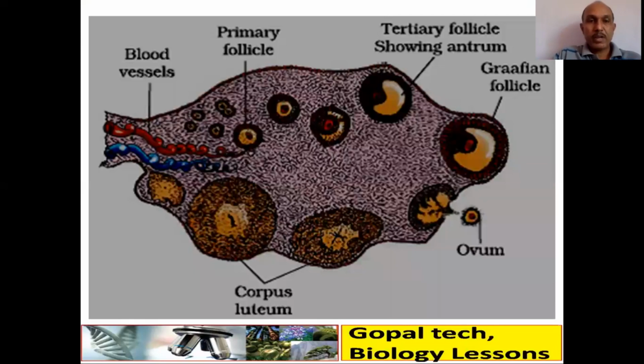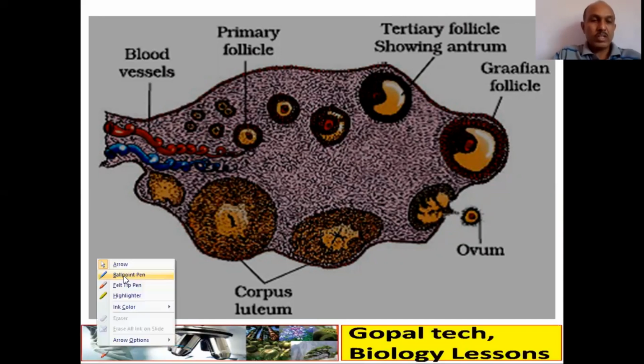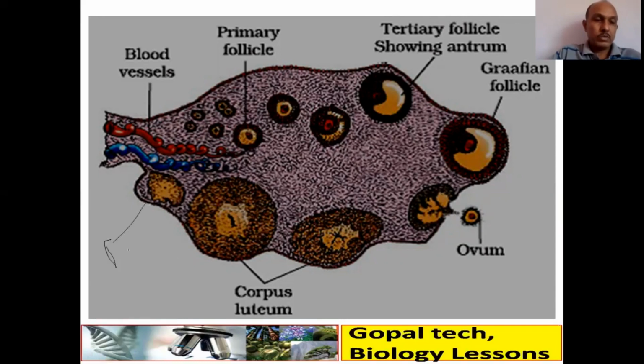See here, primary follicles; again it is surrounded, secondary follicle; again more surrounded, tertiary follicle; and finally Graafian follicle. So that contains here a secondary oocyte. Then when it releases the ovum, it will become a corpus luteum. See, the size will increase and the size may decrease. So this is called a corpus luteum. After that you will get, okay, this is a corpus albicans. So this is also called corpus albicans.